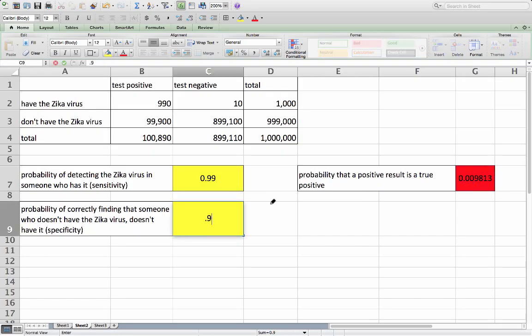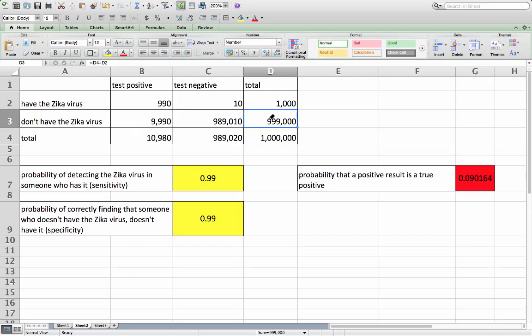Well, does that phenomenon go away if we raise the other probability, the probability of correctly finding that someone who doesn't actually have the disease doesn't have it? In other words, returning a true negative to those who don't have the disease. That's called the specificity. After we raise this to 0.99 as well, so we can say in both respects the test is 99% accurate, there's still only a 9% chance that your friend who tests positive actually has the disease.